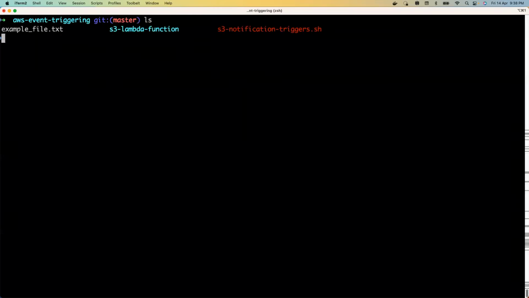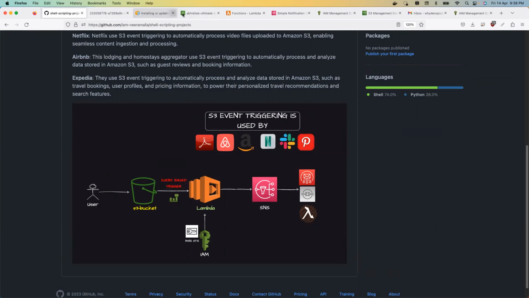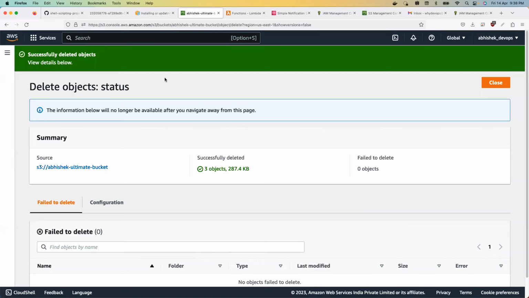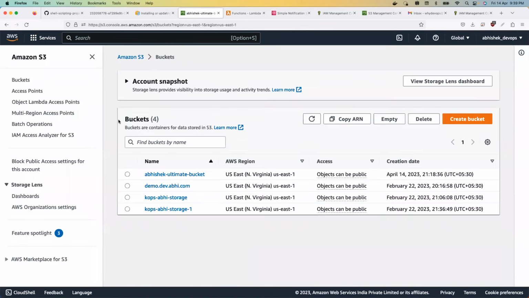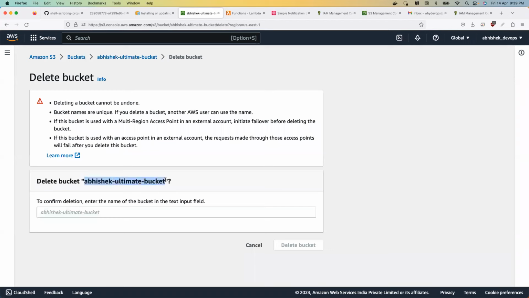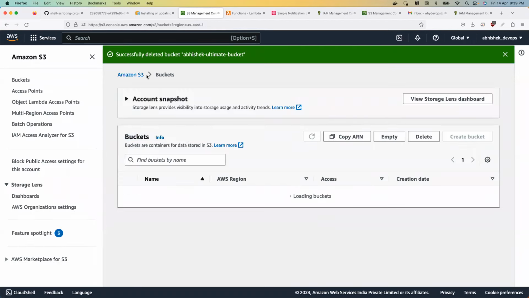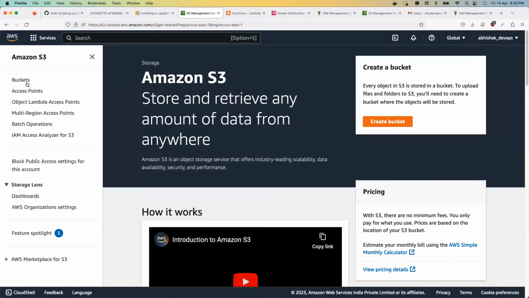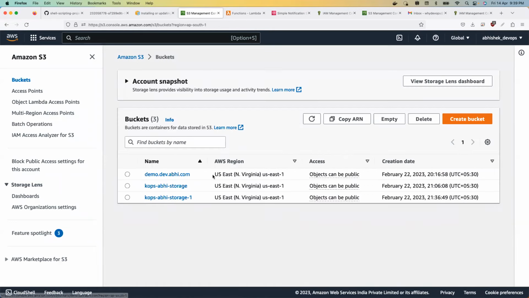Firstly, let's close it. ls, there are no new files here. Okay, let me clean up my AWS just to make sure I'm not doing anything different from you people. So if you look at my buckets, I have to delete this bucket. That's it. And everything is already deleted. Then we are all on the same page. Even my local machine is on the same page as yours. Okay, we are doing everything from scratch.